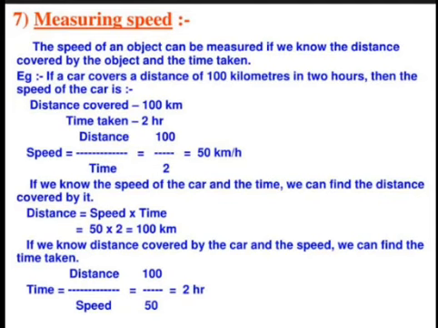If we know the speed of the car and the time, we can find the distance covered by it by the formula distance equals speed into time. If we know the distance covered by the car and the speed, we can find the time taken by using the formula time equals distance upon speed.